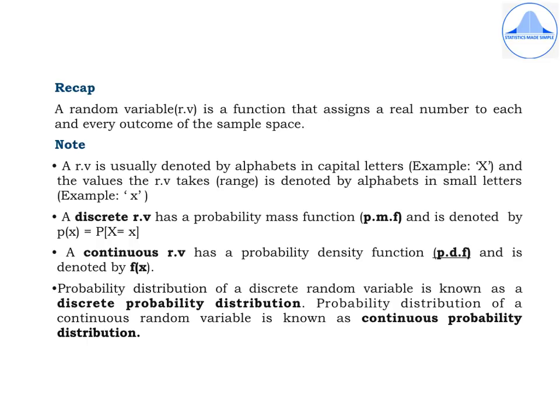Now, two important points which you have to remember for this entire theoretical distributions chapter is that random variables are of two types, discrete and continuous, and the probability associated with a discrete random variable is the PMF, which is denoted by P of x, and the probability associated with a continuous random variable is the probability density function, and it is denoted by f of x.